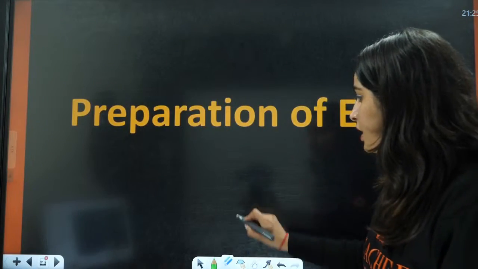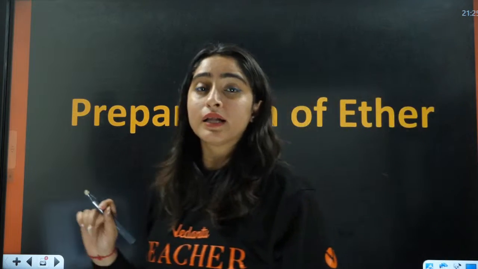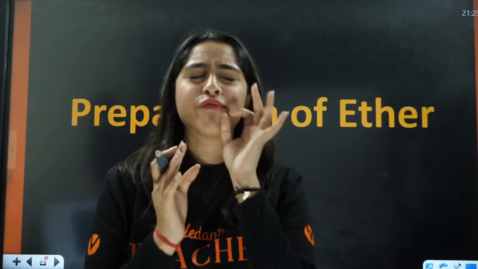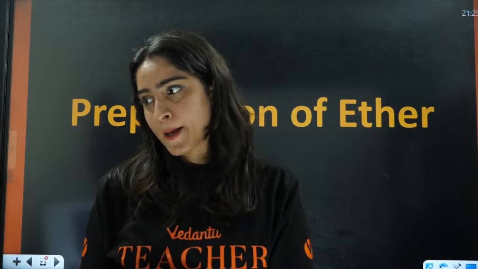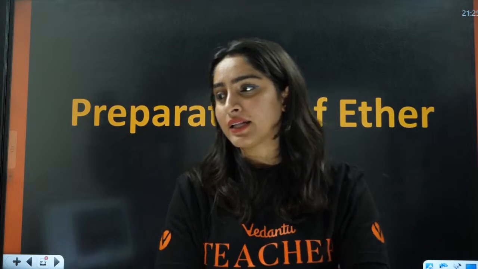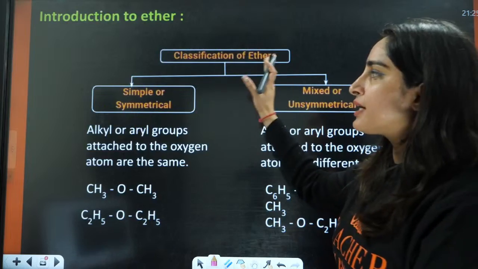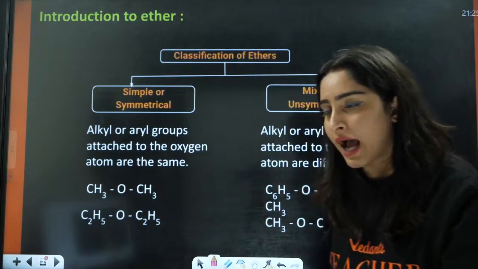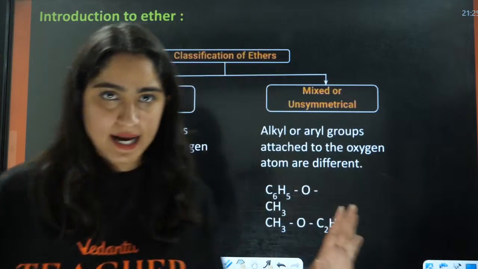Okay. Now let us understand the properties of ether. The preparation of ether. For preparation of ether, very important, that is Williamson synthesis. Okay, everybody. Shall we start preparation of ether? So ethers are symmetrical or unsymmetrical. Symmetrical means on both sides you have the same alkyl groups. Unsymmetrical means there will be different alkyl groups on the different sides, right?